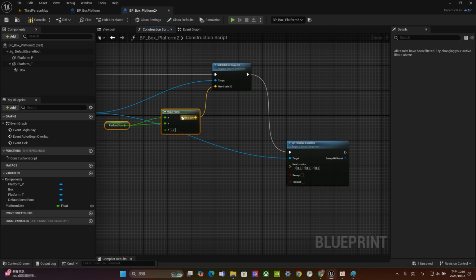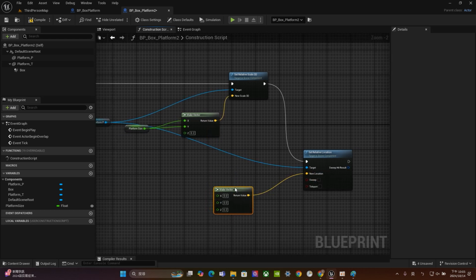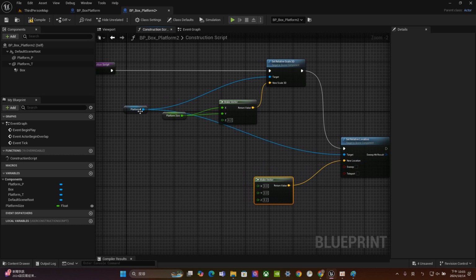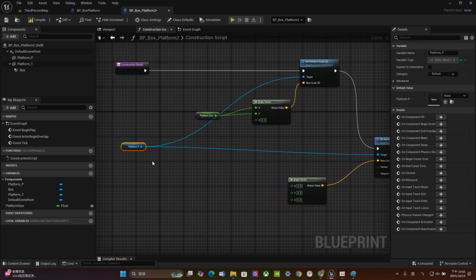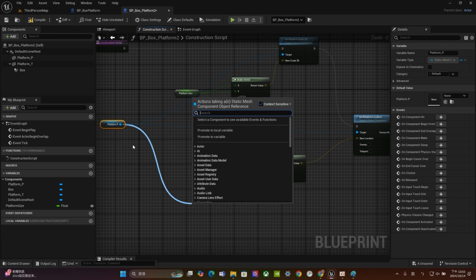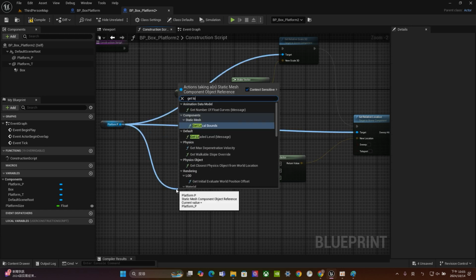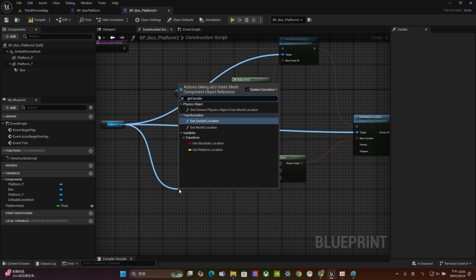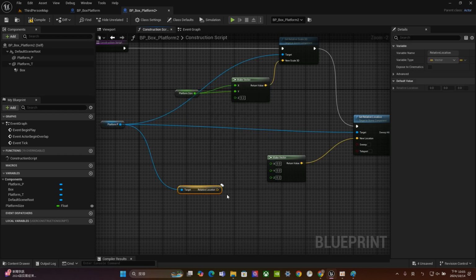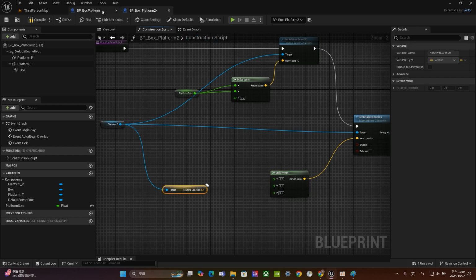That's the idea. So how about the location part? It's pretty much the same. Let's just Ctrl C, Ctrl V, copy the make vector again, and connect them to here. And for this one, the major difference is that we have to know the location of the platform first. So how can we do that? Let's choose this, drag this line out, and go to find get relative location. So now we have it, and let's take a look.